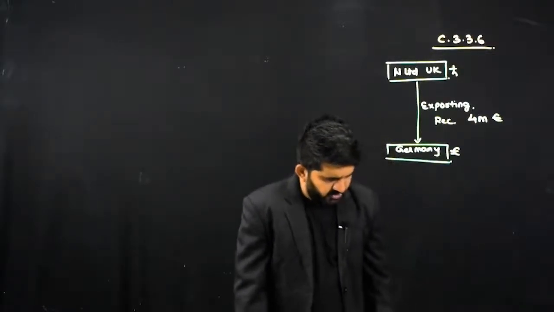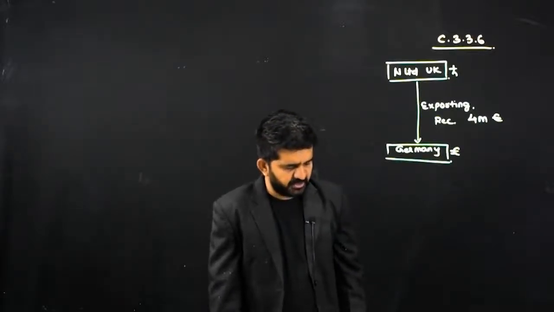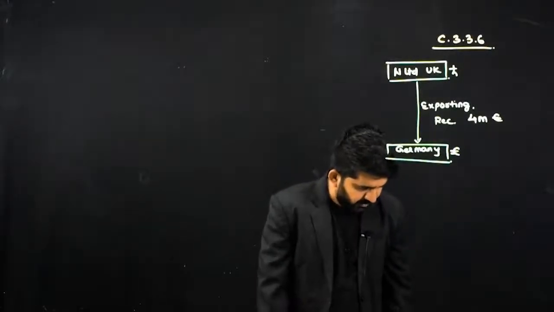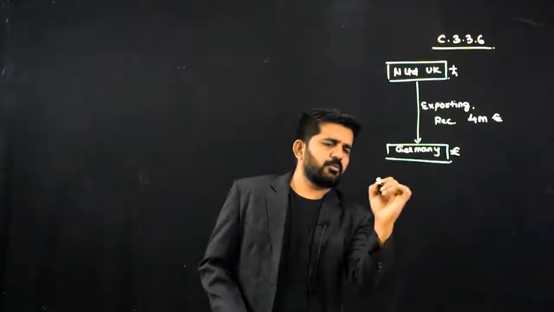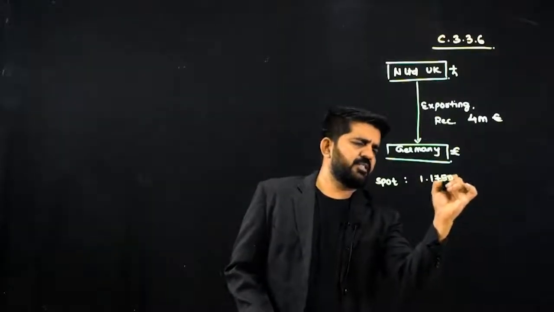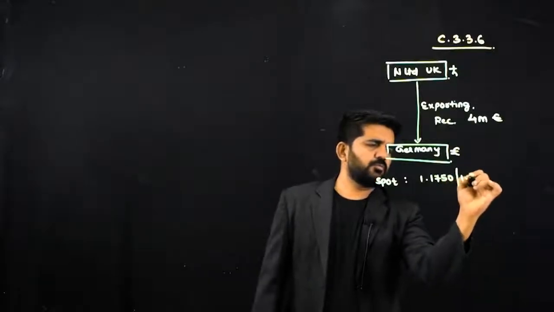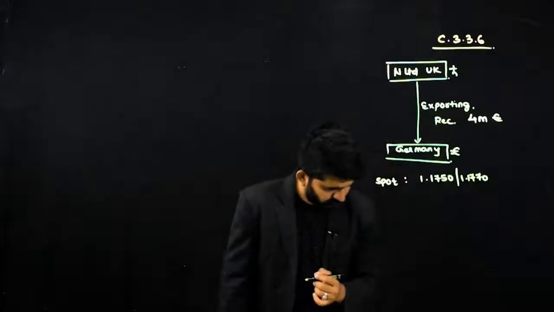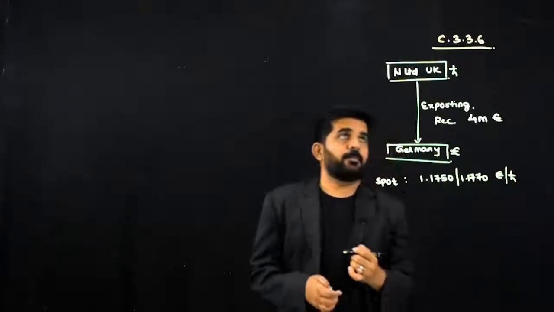Number 1. Invoice the German firm in sterling using the current exchange rate to calculate the invoice amount. So we need a spot rate. What is a spot rate? Try to concentrate. It is 1.1750 slash 1.1770. It is euro per pound.